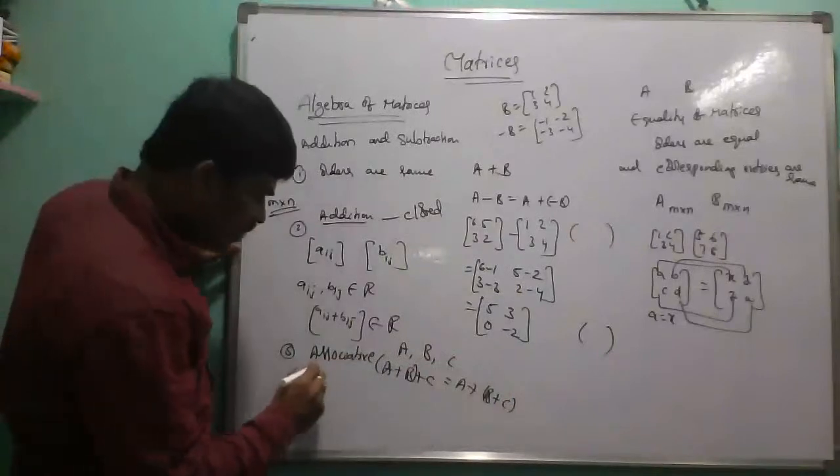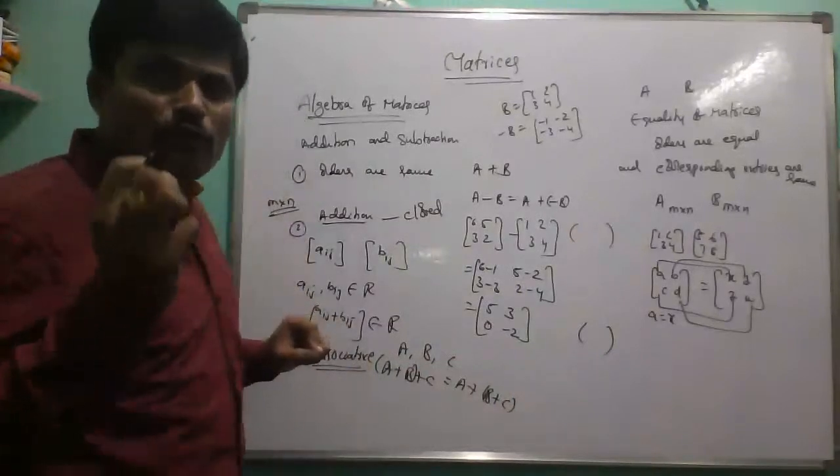This property is called associative property with respect to addition.